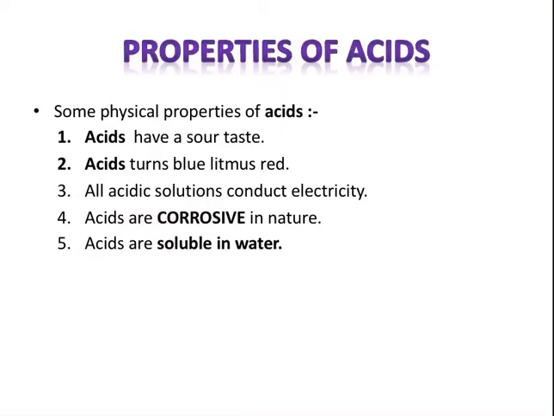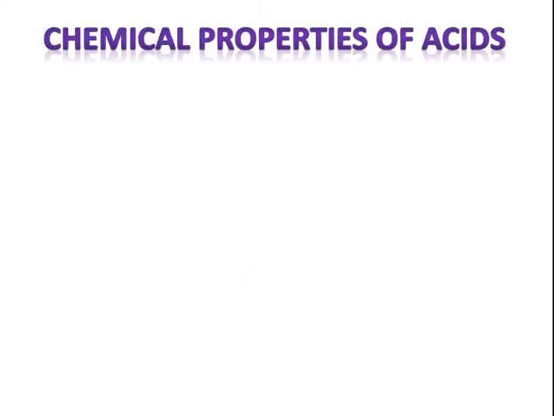When an acid is dissolved in water, a dilute solution of acid is formed and heat is given out. So to dilute an acid, always add acid to water slowly, because it is dangerous to add water to the acid as it gives out heat. Now moving further, we will discuss the chemical properties of acids.